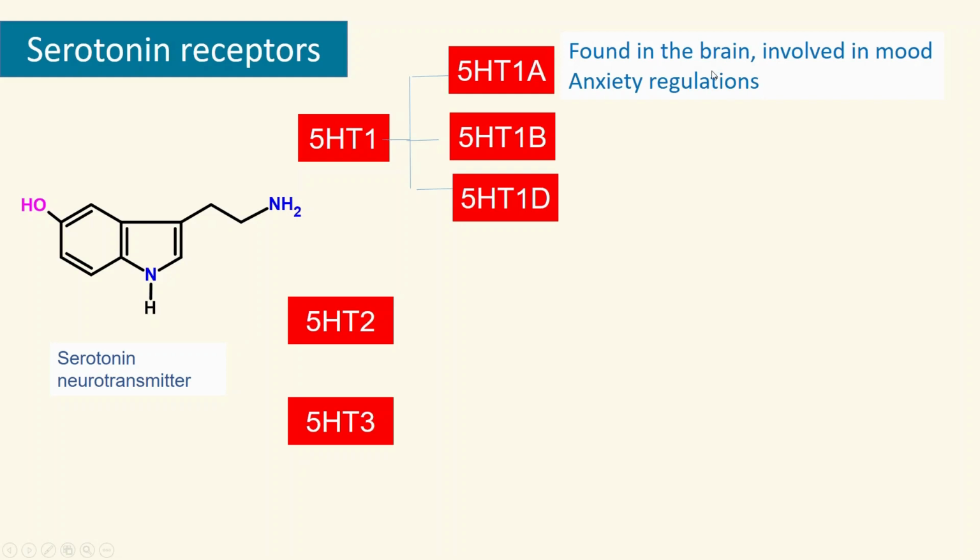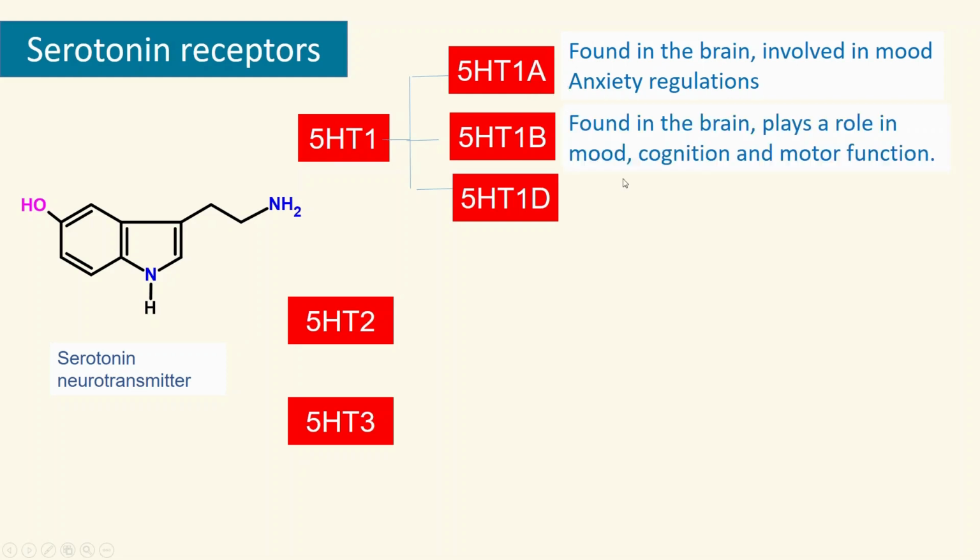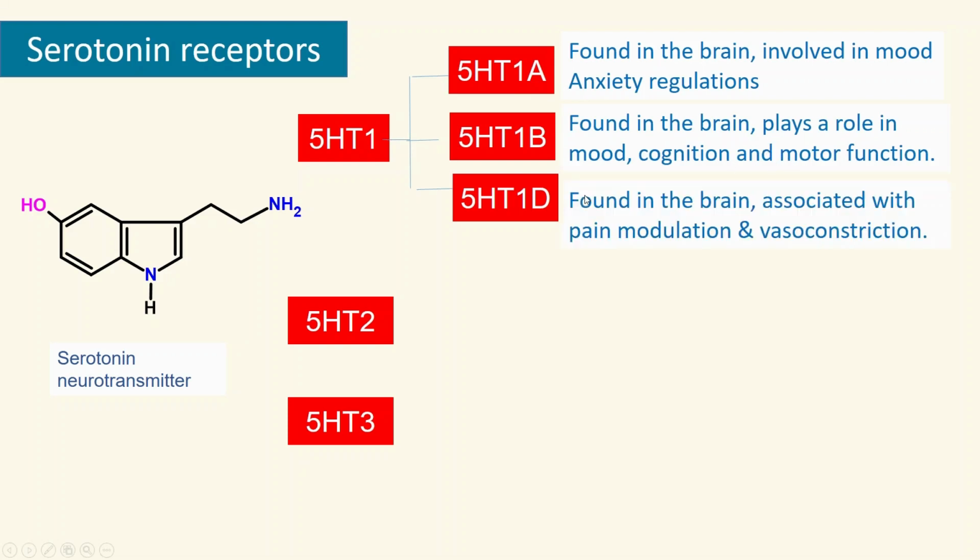1A primarily plays an important role in mood and anxiety regulation. Many antidepressant and anti-anxiety drugs act through 5-HT1A receptors. Whereas 1B, found in the brain, plays a more important role in motor functions, and especially pain modulation and vasoconstriction. Therefore, drugs like triptans, which are used for migraines, act through those receptors.